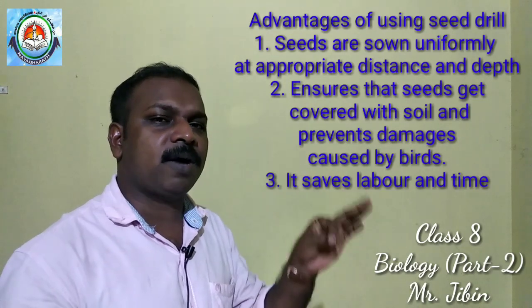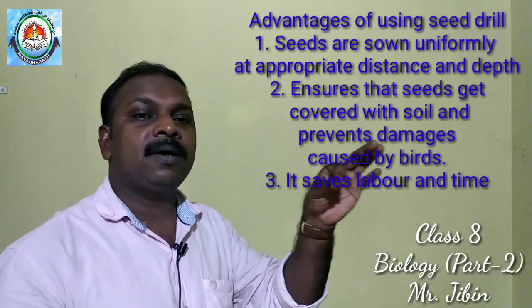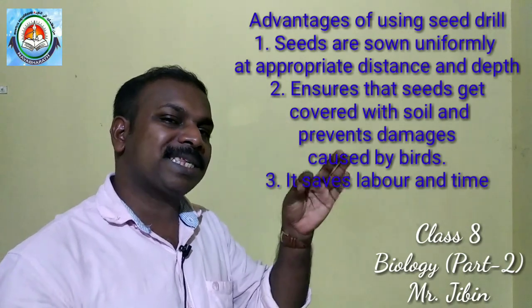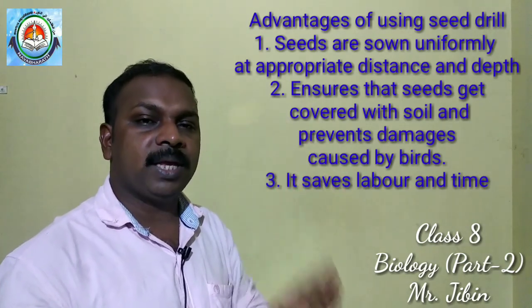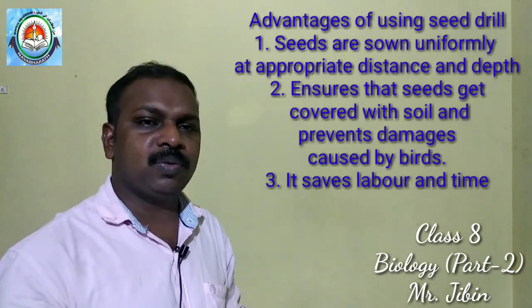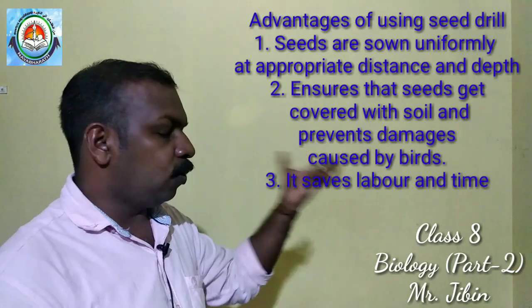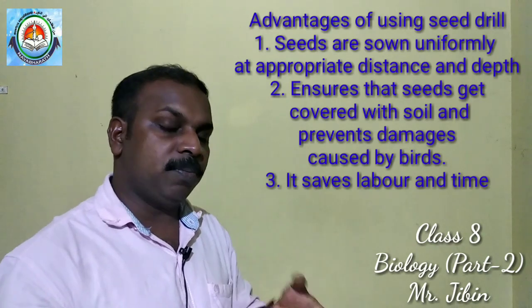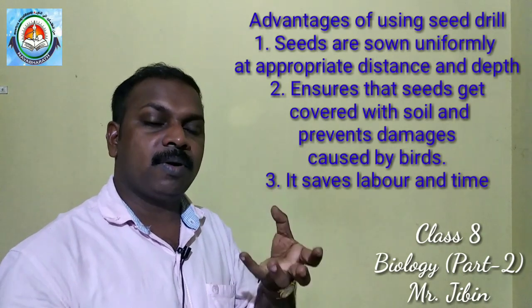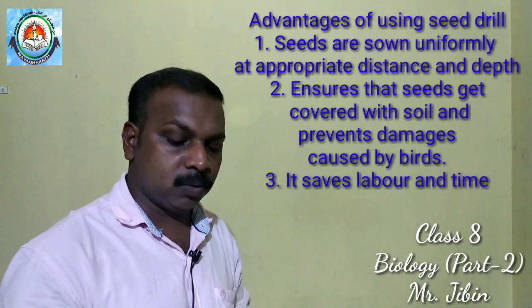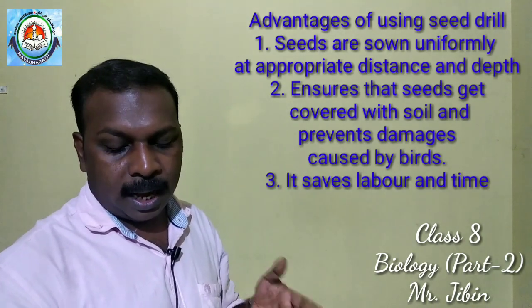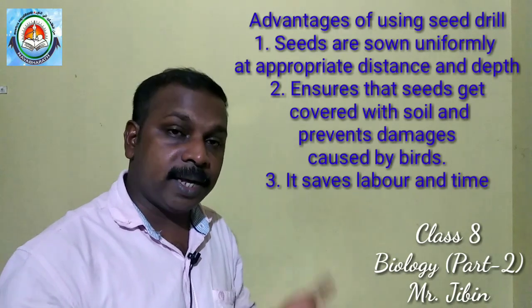It saves the time of the farmer. It saves the labor of the farmer. It makes the work of the farmer very easy, because the tractor, the bowl and the pipes are used. So these are the advantages. First, uniformity at appropriate distance and depth.